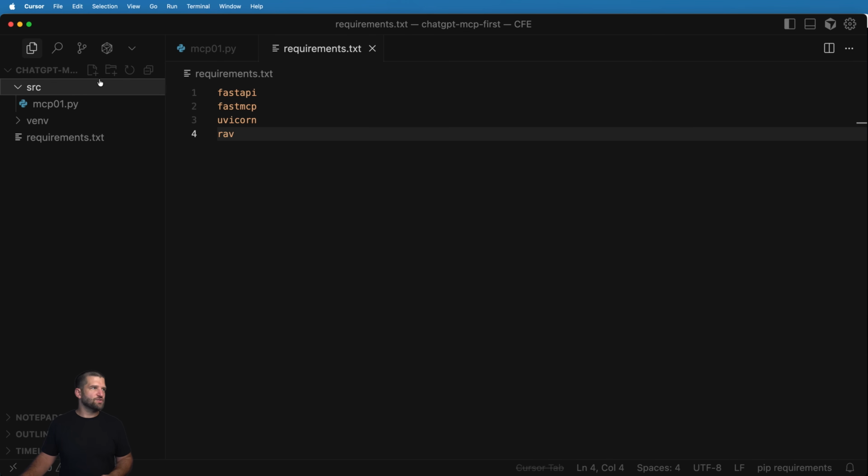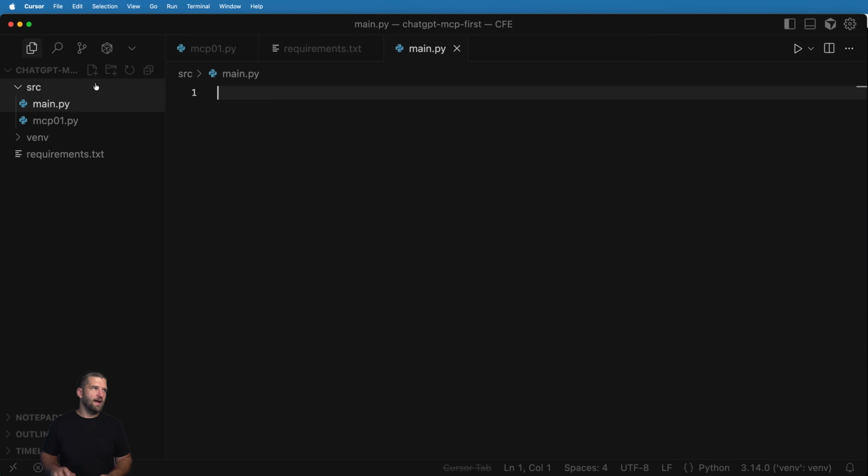Now, inside of src here, I'm going to go ahead and create a new file, and I'm going to call this main.py. This is a very common way to name FastAPI, which would be in main.py.